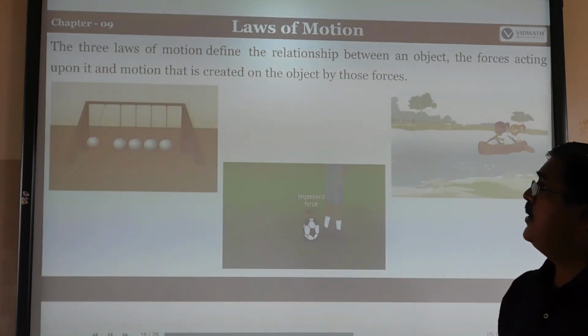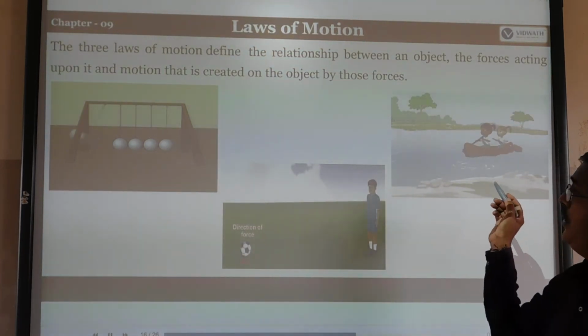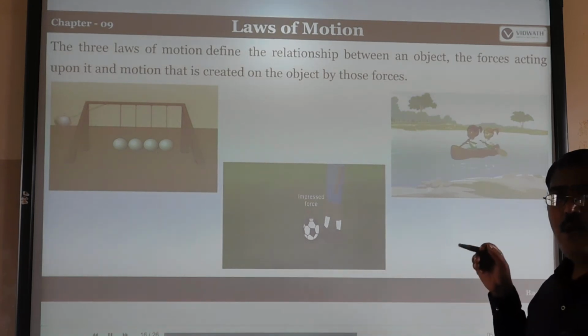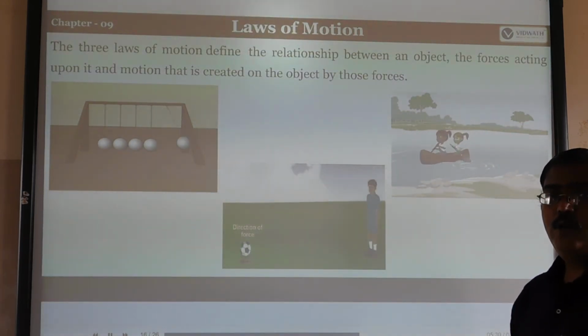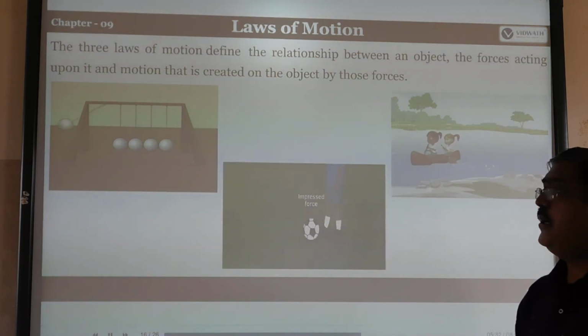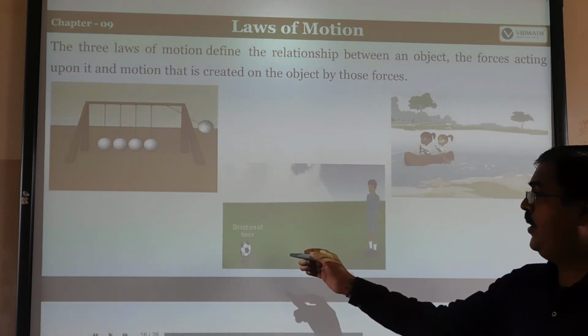So see some pictures here. The three laws of motion can be seen. Here the boatman should use the pole in the opposite direction. Then what happens? The boat should move in the opposite direction. Like that, the football is kicked, and the direction of the ball should be like this.